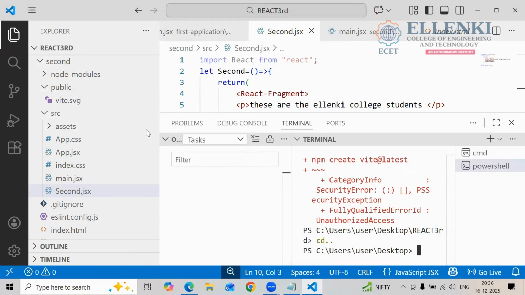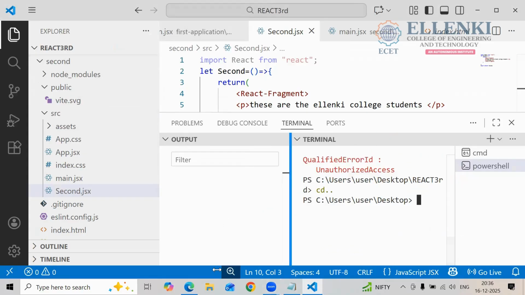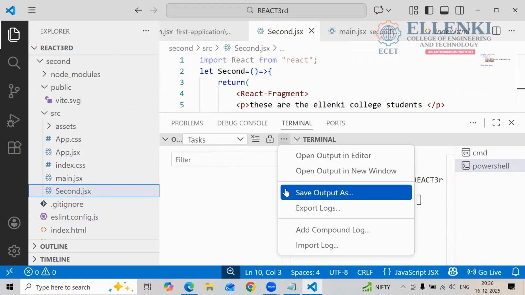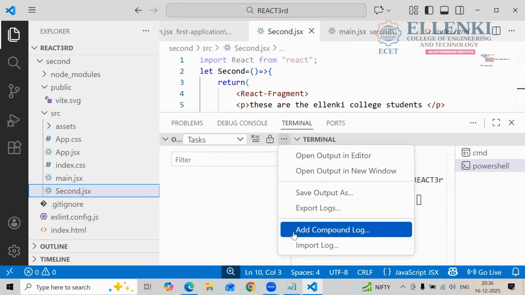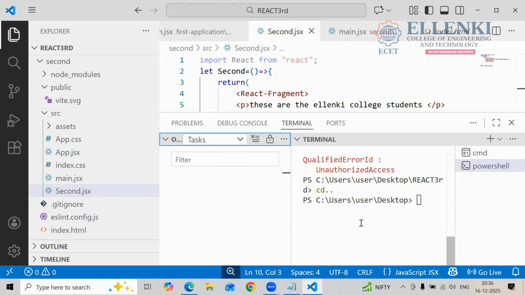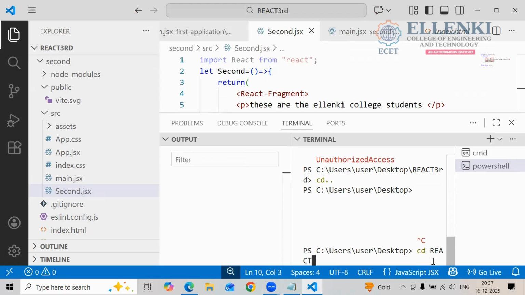If I want to move to this one, what do I have to do now? cd react third.